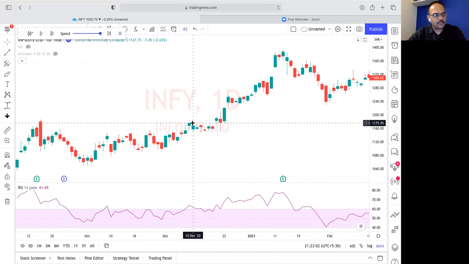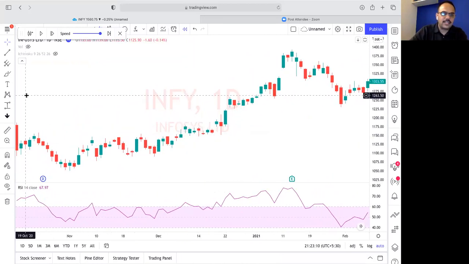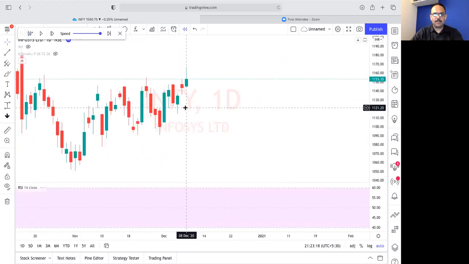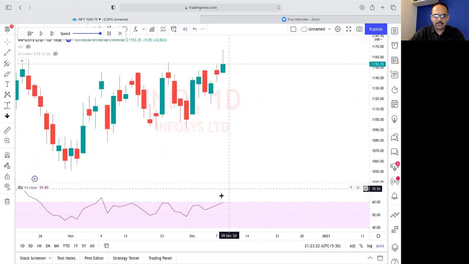There is no target. Amit is asking what will be the target. There is no target. Let the stock give you as long as it wants to give you, take it. Let's see whether we are able to find a stop here or not. So let's say this RSI is going above. We can see here this RSI is crossing above 60.